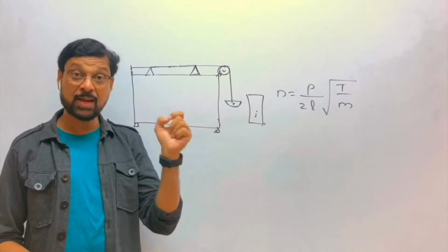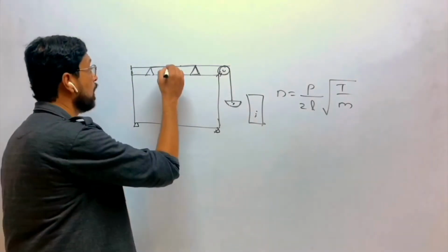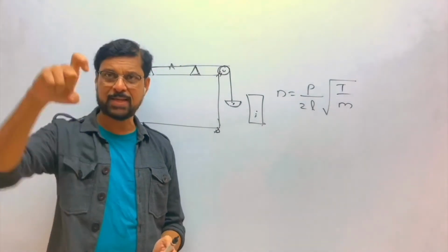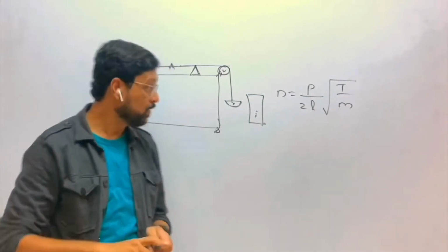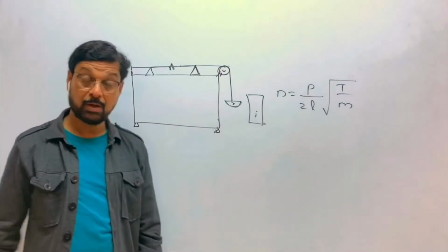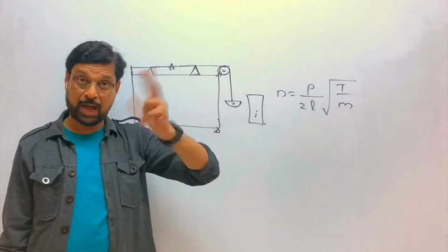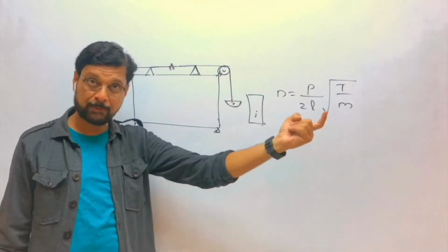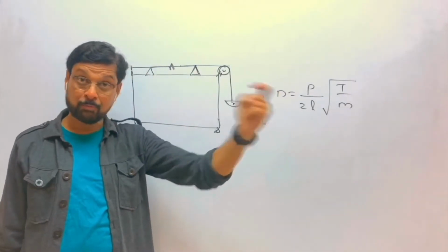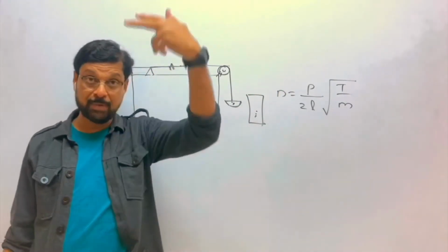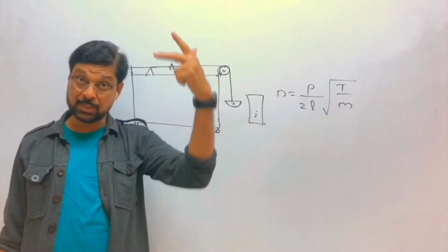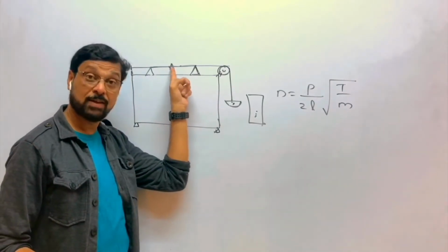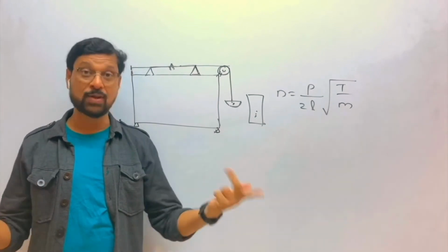To know when the resonance takes place, you keep a paper rider on this string. Paper rider means a piece of paper which we fold like this and place on the string. The paper rider is kept on the string. When resonance occurs, the string vibrates with maximum amplitude. Due to that, this paper rider will be thrown off. So when the paper rider is thrown off, you come to know that the string is vibrating with maximum amplitude. The string is vibrating with maximum amplitude means the natural frequency of the string is equal to the frequency of the fork. Resonance has occurred.